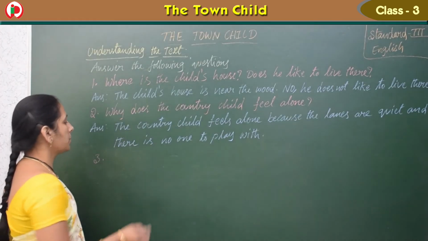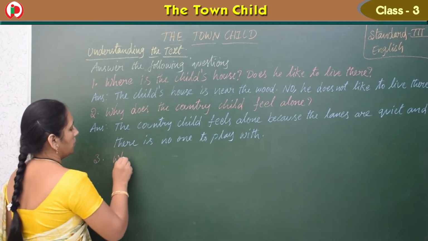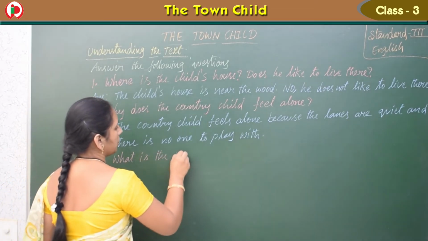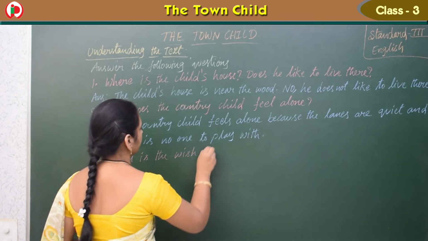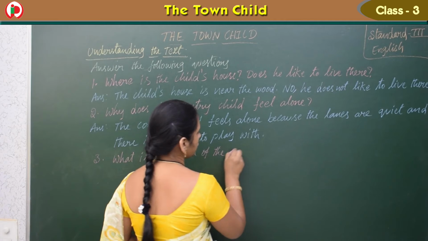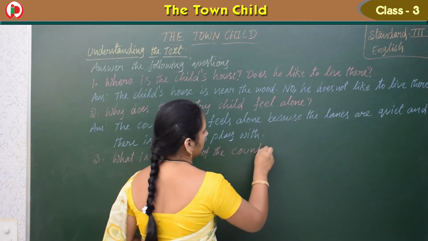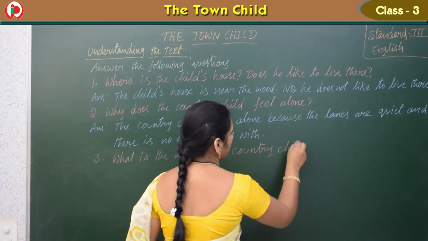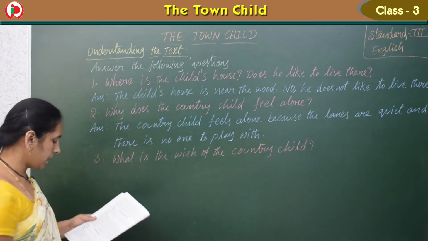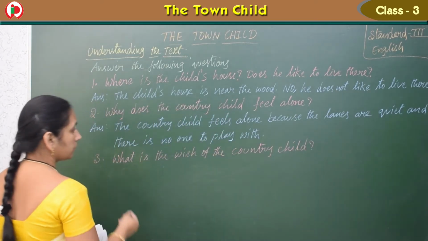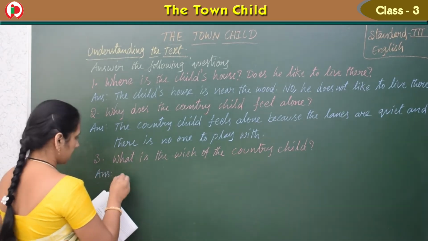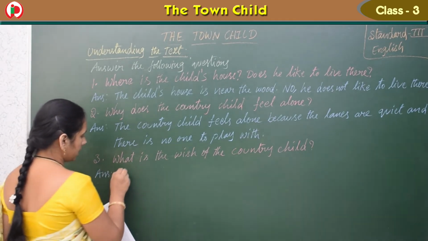Now see the third question. Yes, see the third question. What is the wish of the country child? What is his wish? Right. What is the wish of the country child? So what is his wish? To live in a town.